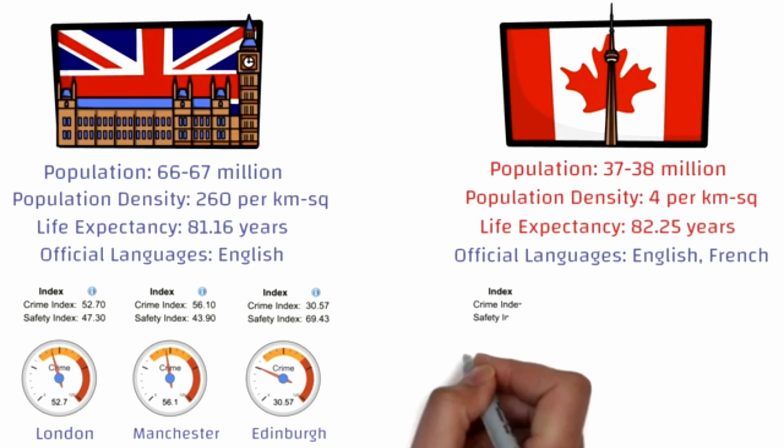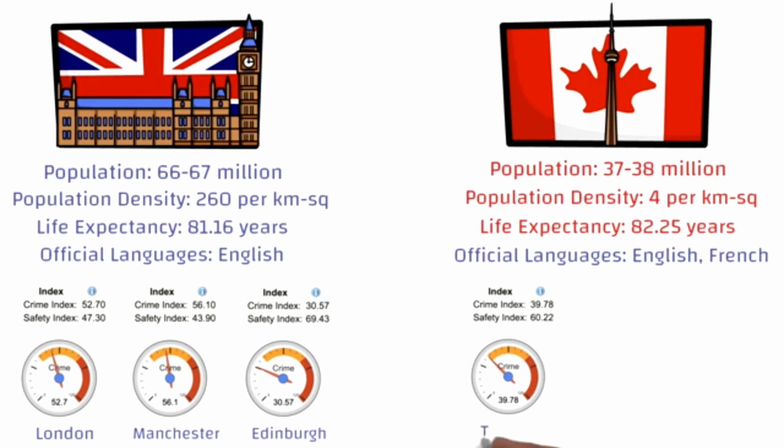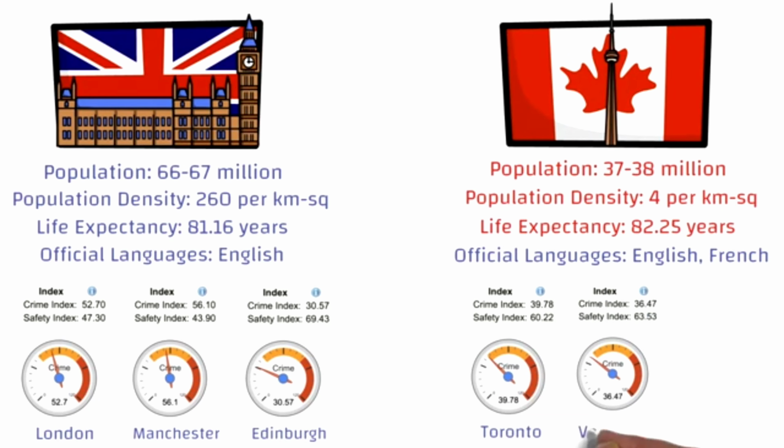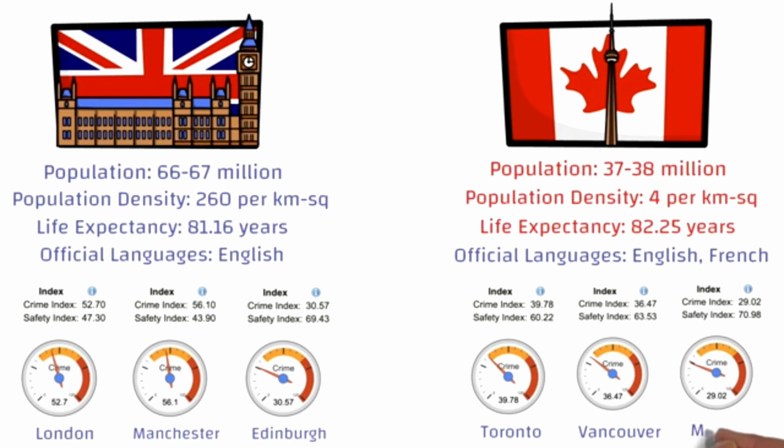The crime index for Toronto, so that's close to 40. For Vancouver it's close to 36, and for Montreal it's only 29. So you can say that out of these 6 cities mentioned here, Montreal is the safest place. But yes, overall if you compare the UK cities from the Canadian cities, then you can say that Canada is much more safer, at least looking from these 6 cities out there.